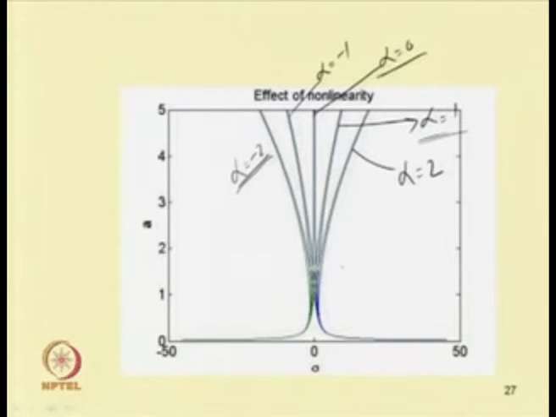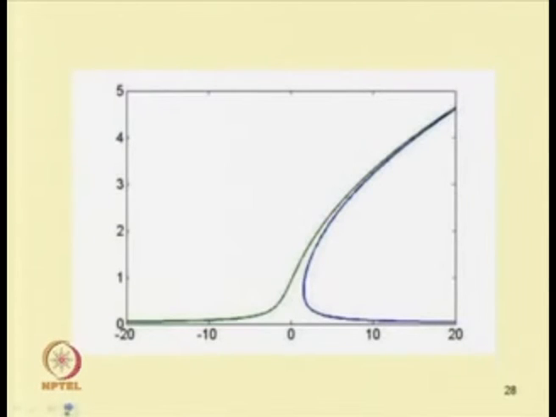So we have different types of response, and one can also study the stability of these systems. Taking one case, alpha equal to 3, this response has been plotted. Here this is the detuning parameter and this is the amplitude.